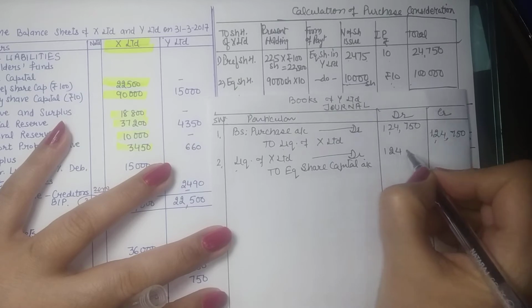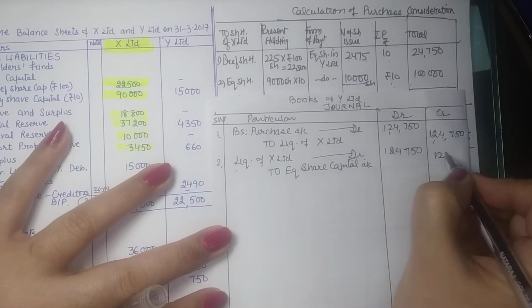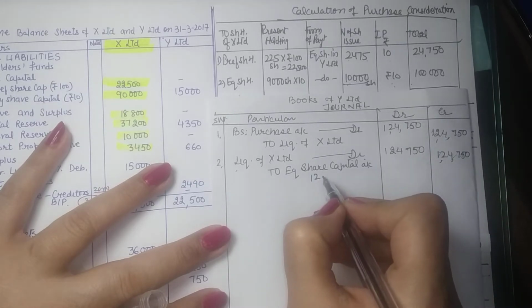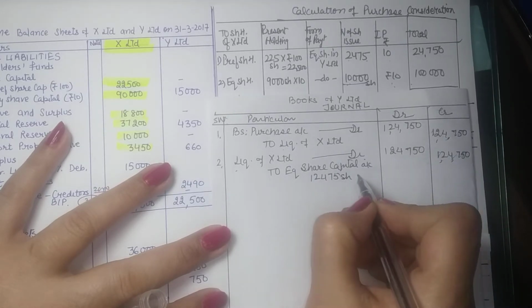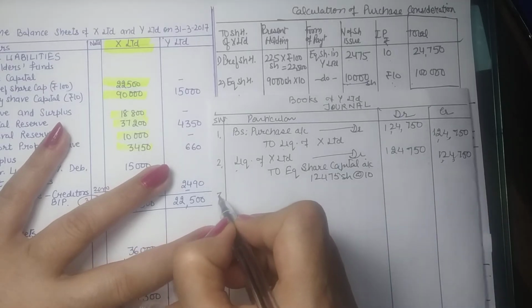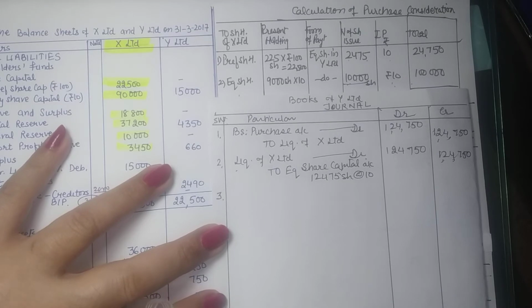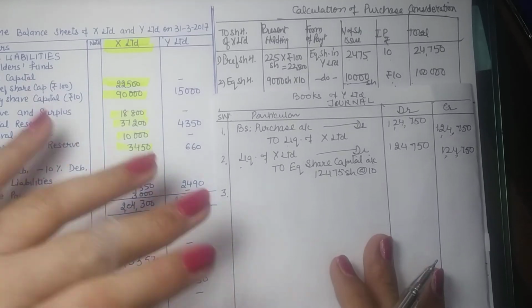So this is given in the form of shares, and in the narration you can note down 12,475 shares of 10 rupees each. Third entry is for explaining business. So when we say business is acquired, then what exactly is acquired by the company?